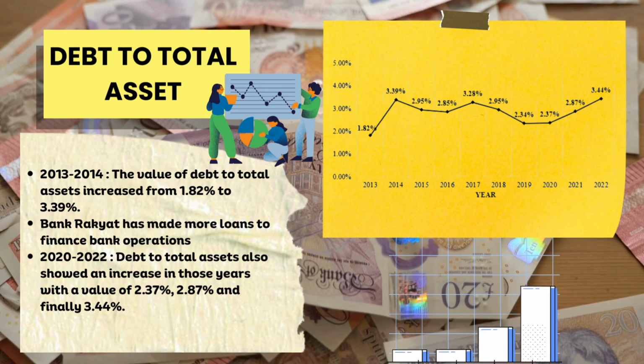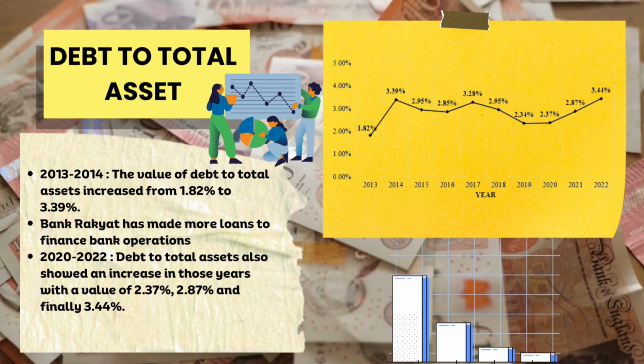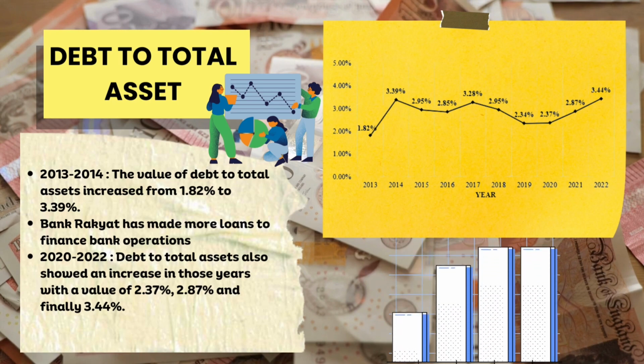Next, in 2020 to 2022, debt to total assets also showed an increase in those years with a value of 2.37%, 2.87%, and finally 3.44%. This increase is due to Bank Rakyat assuming a larger debt.